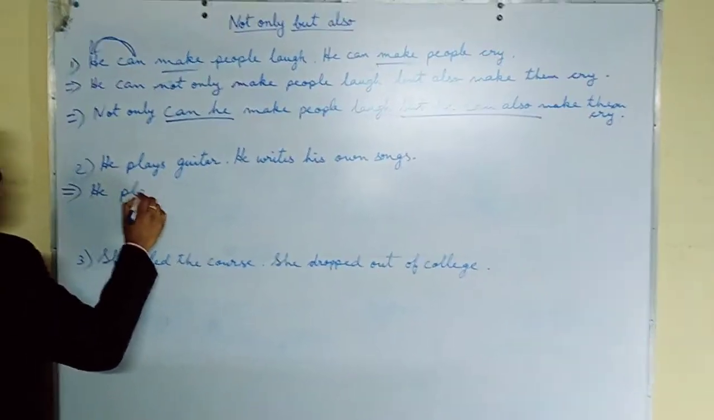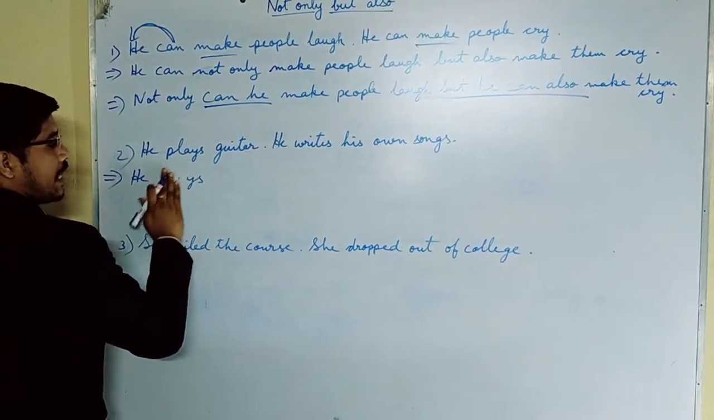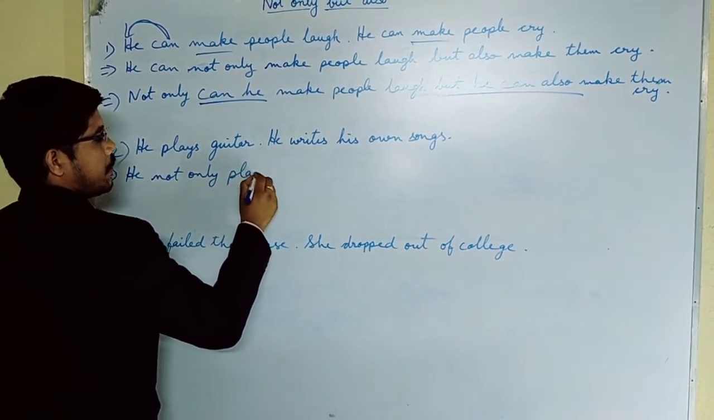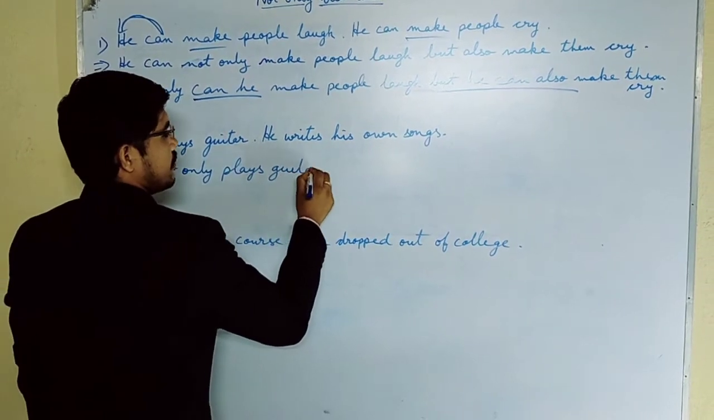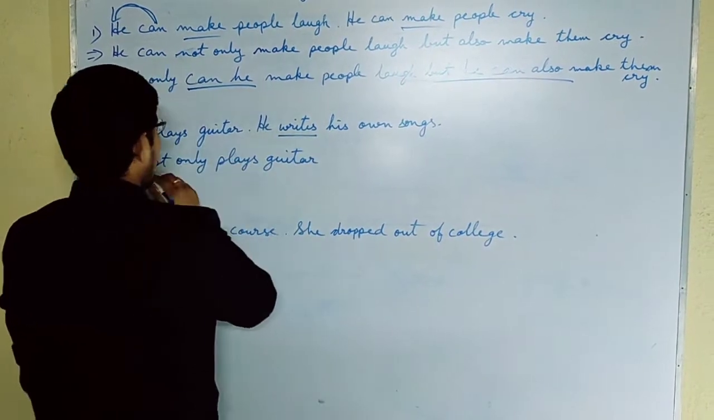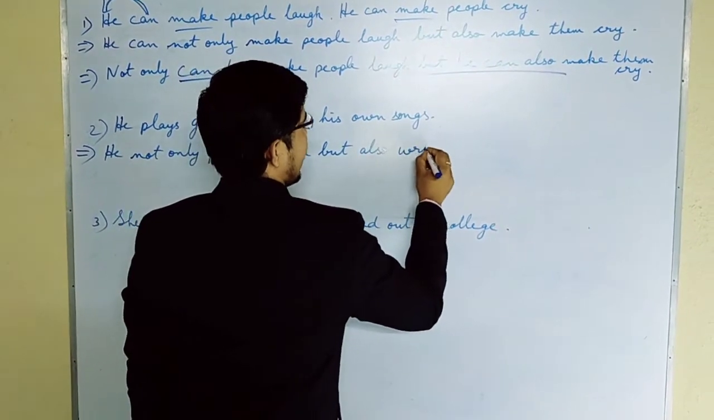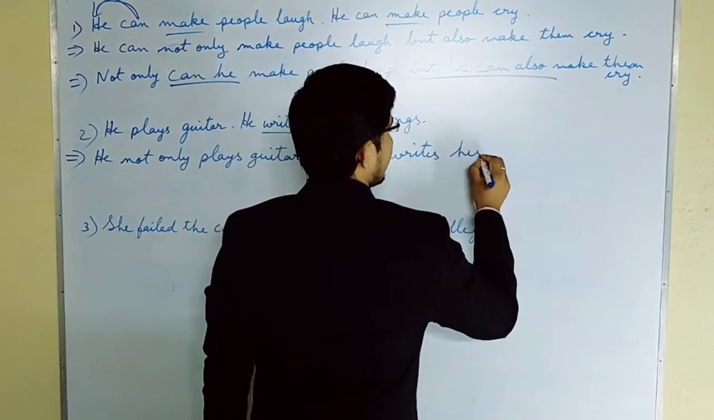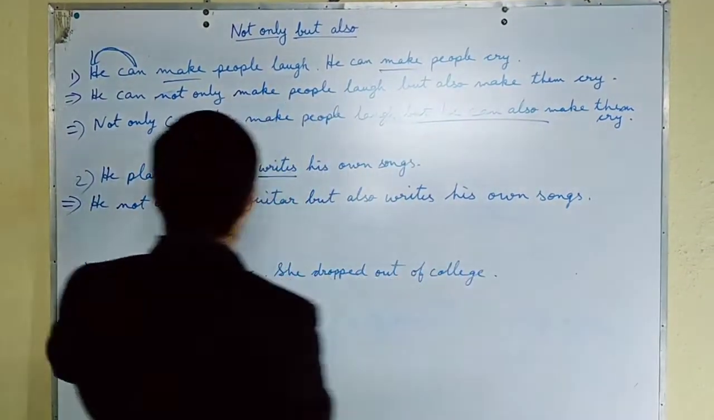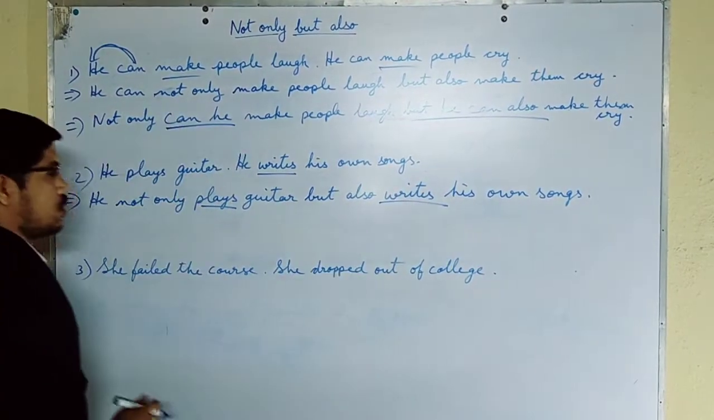Now we will see this one in both the ways. So he plays guitar. So he not only plays guitar will come here. See here not only plays came, that means here also verb should come, that is writes. He not only plays guitar but also writes his own songs. Is it clear? Always remember, after not only verb means here also it should be verb after but also.